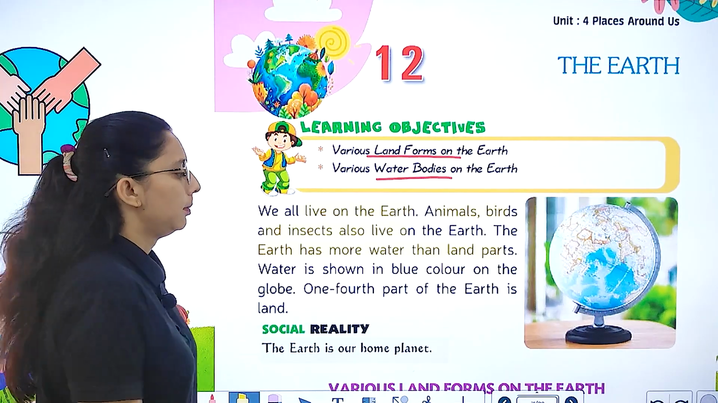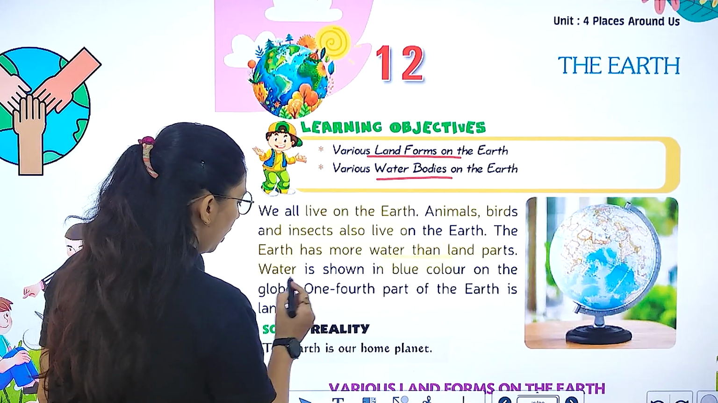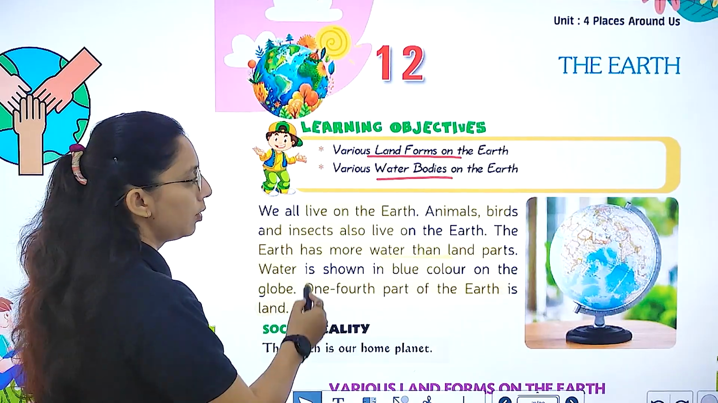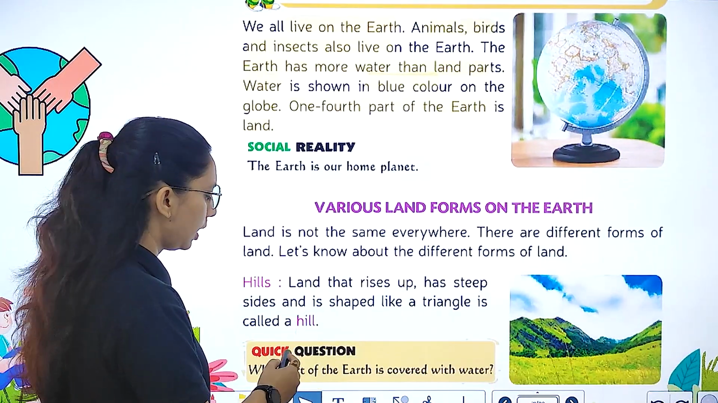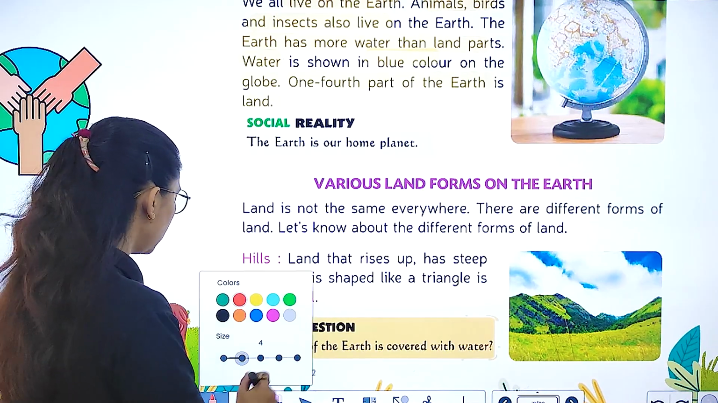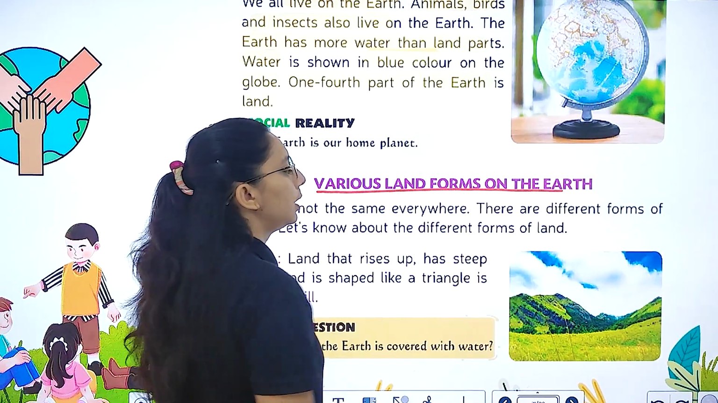Water is shown in blue color on the globe. One fourth of the earth is land. So earth is our home planet. What do we call the earth? Our home planet. Let's study about the various landforms on the earth.